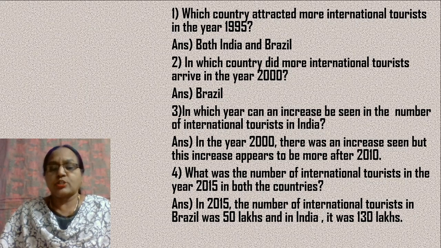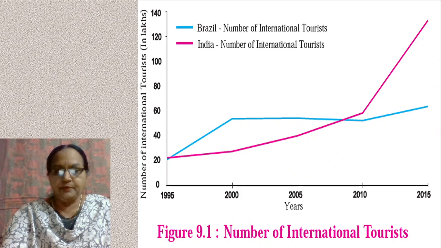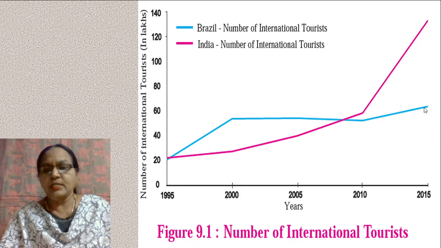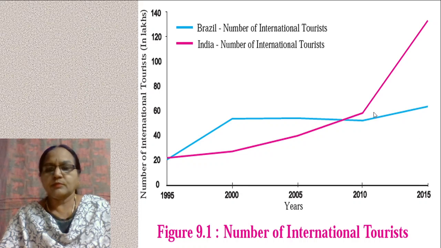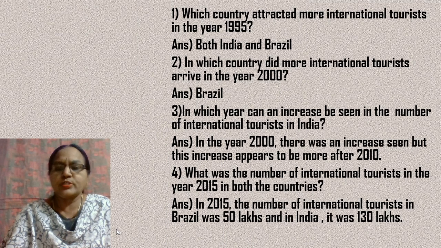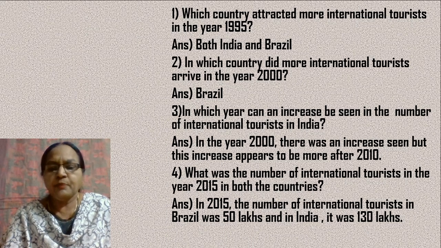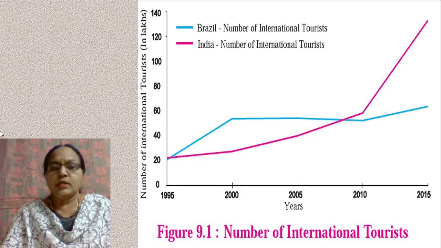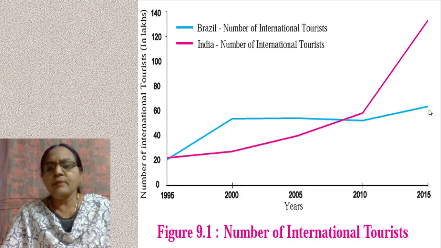What was the number of international tourists in the year 2015 in both the countries? So 2015, see here. In the case of Brazil, the blue line shows you Brazil, and this corresponds to less than 60, so we have 50 lakhs for Brazil.